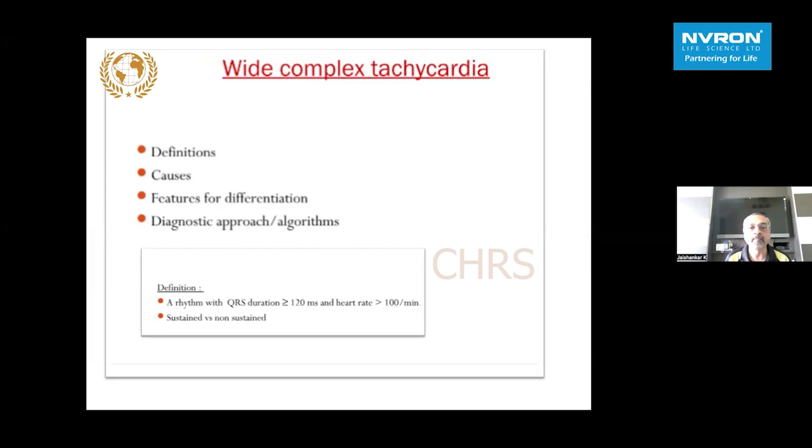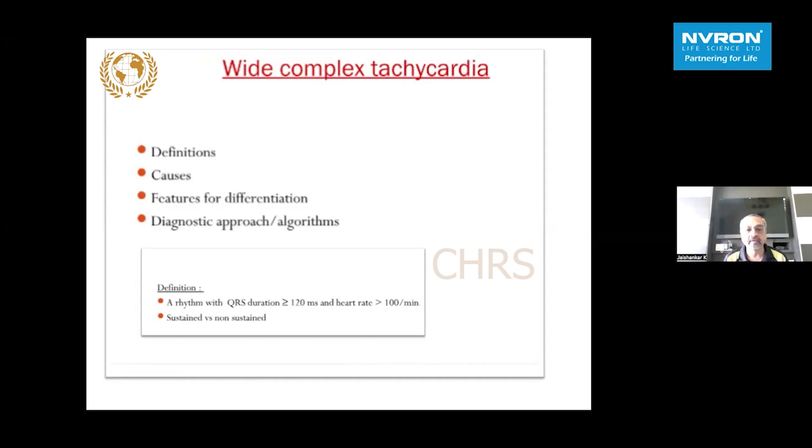in prompt and appropriate diagnosis so that we don't misdiagnose and treat the patients appropriately, because some of these patients can be really sick and valuable time may be lost if you don't diagnose precisely. ECG is quintessential in diagnosing VT and differentiating it from SVT. And that's what the basic ECG is going to help us guide definitive treatment as well.